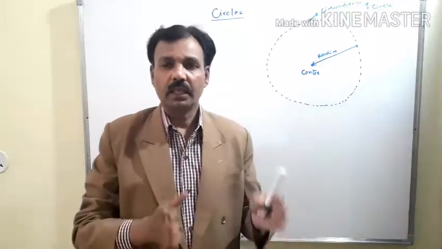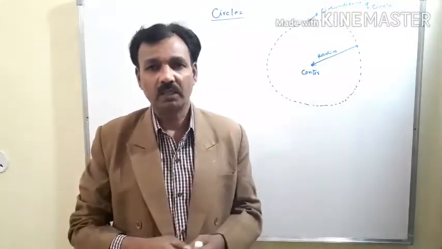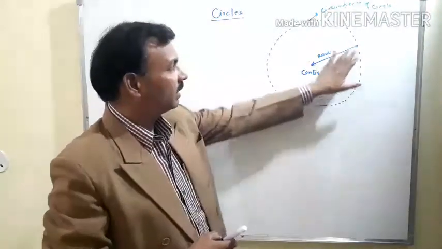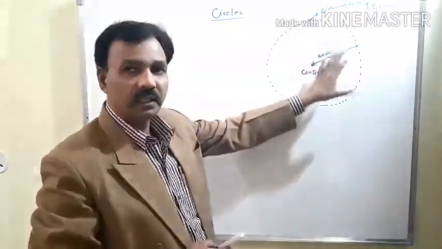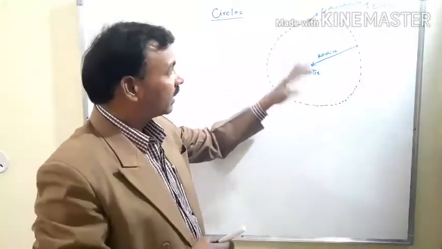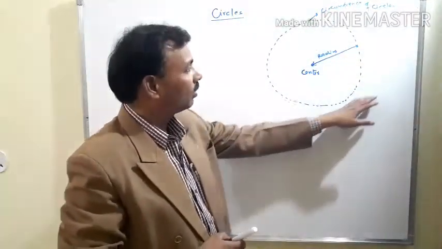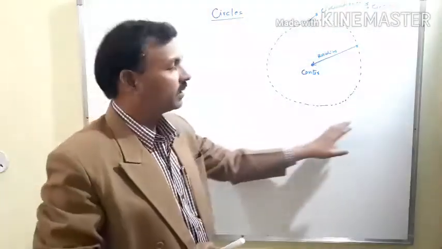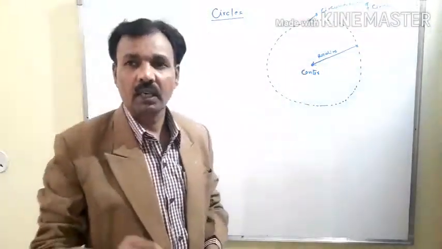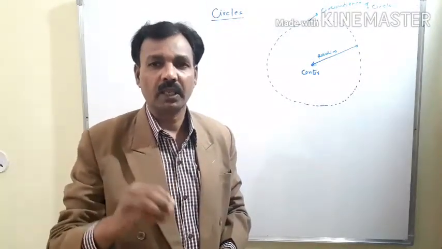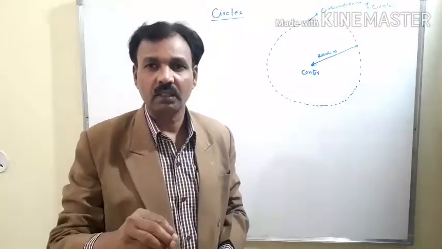A circle divides any plane into three parts. The first part is known as the inside of the circle or interior of the circle. The second part is the circle itself, and the third part is the outside of the circle or exterior of the circle. These are the three parts into which any circle divides the plane.